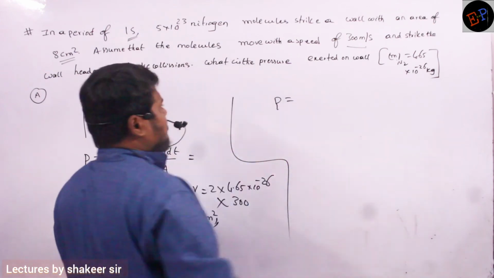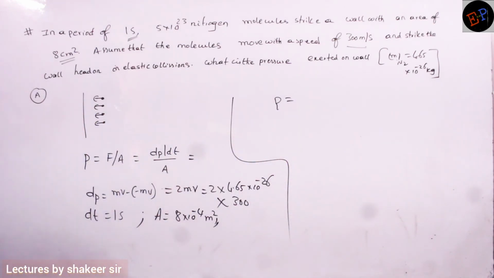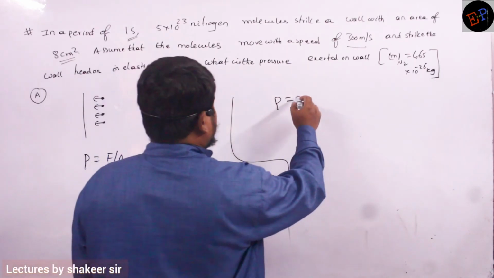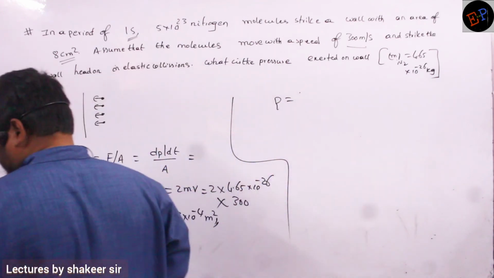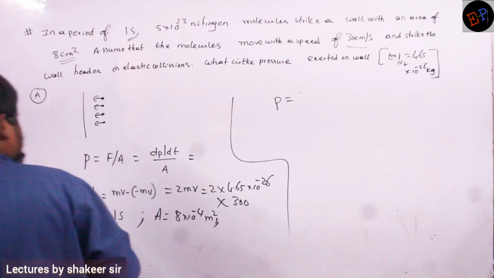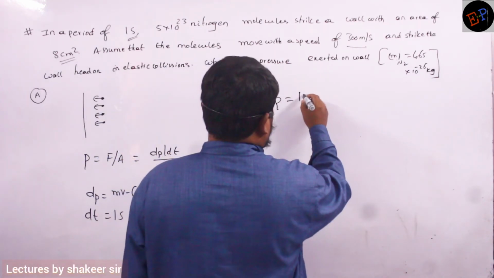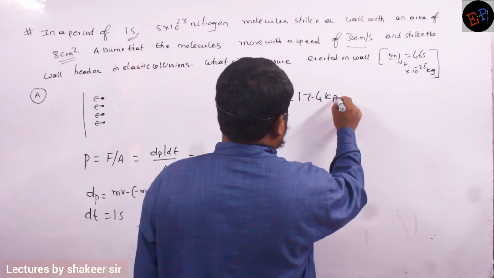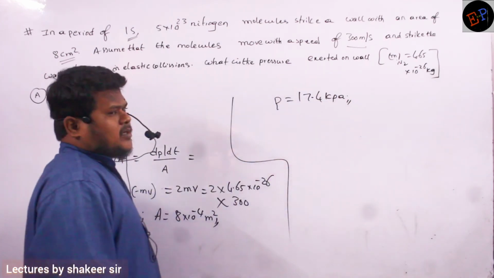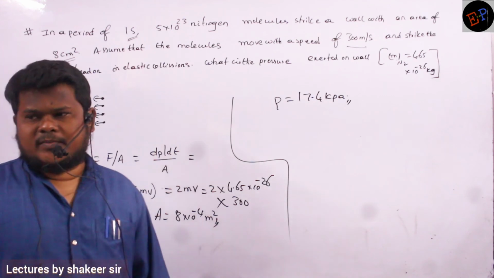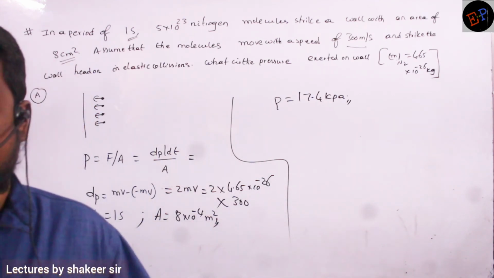The pressure which you should get is 17.4 kilopascal. Newton per meter square and pascal are both the same. Clear?